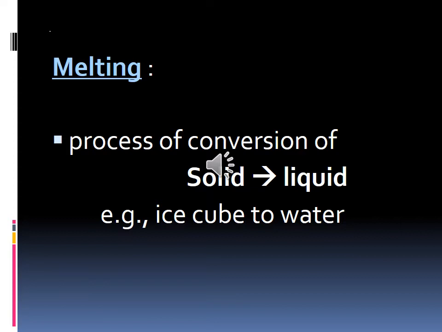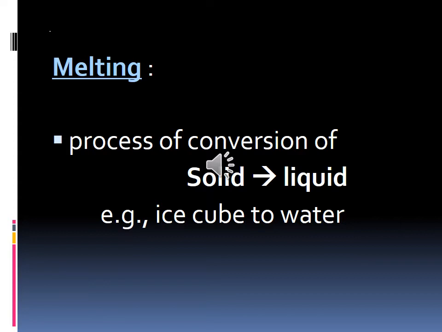When will melting take place? With a change in temperature and pressure. On heating: if we heat the ice cube, it will be converted into water. Or else if you have placed the ice cube outside, the heat will melt the ice cube.